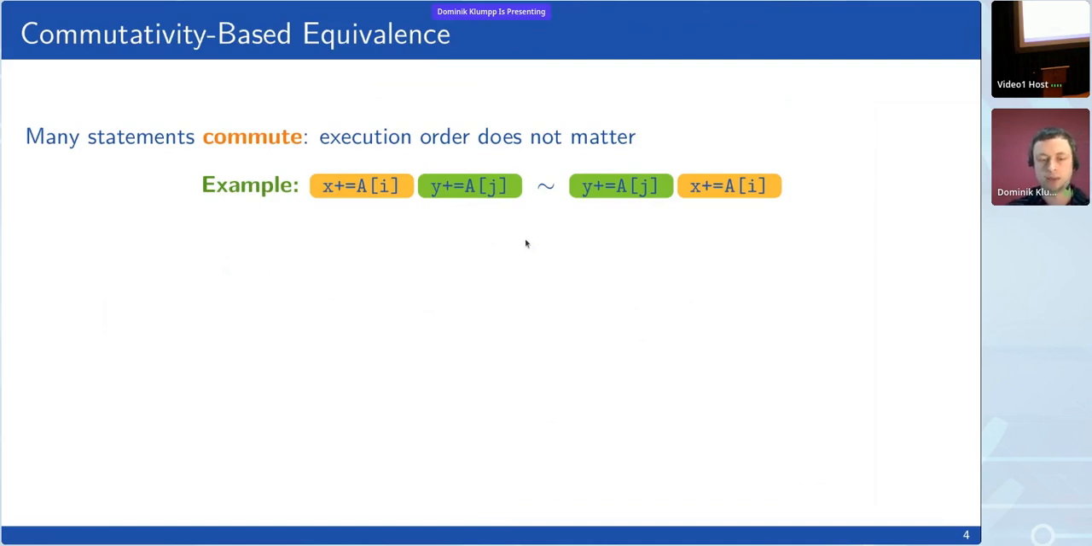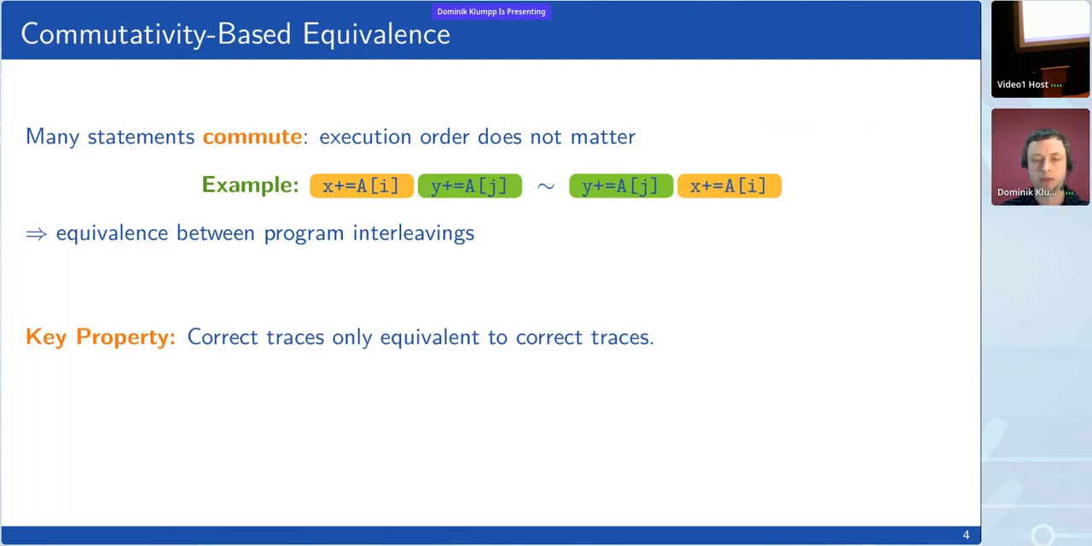We observe that for many statements of different threads, the order in which they are executed does not matter. So for instance, here, whether I first increment x by a of i and then y by a of j or vice versa, the result will be the same. And therefore we say that these statements commute and sequences of statements or program interleavings that only differ in the order of such commuting statements can be considered equivalent.